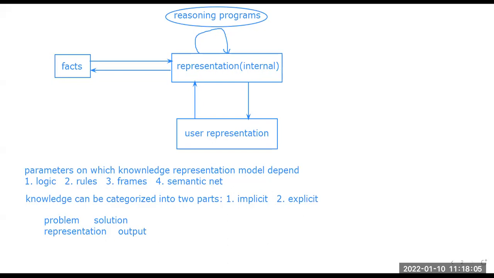Now the representation has two scenarios: one, the problem representation, and two, the solution representation. Problem representation, why? Because if we don't represent our problem clearly, then the person will not be able to solve it. As an example, suppose I am telling you Fibonacci series.